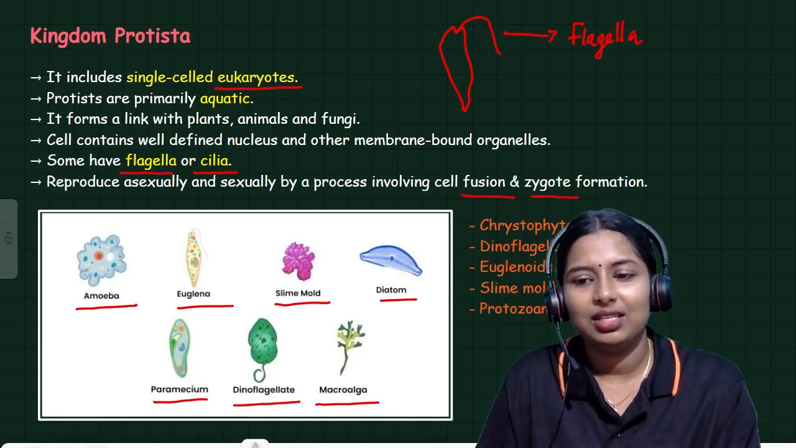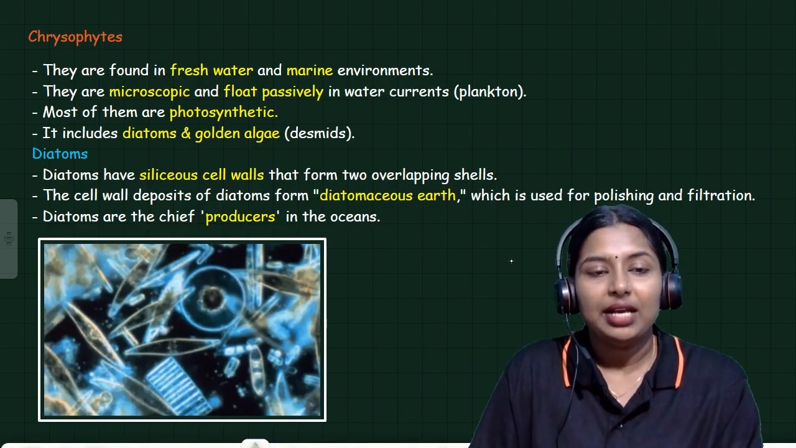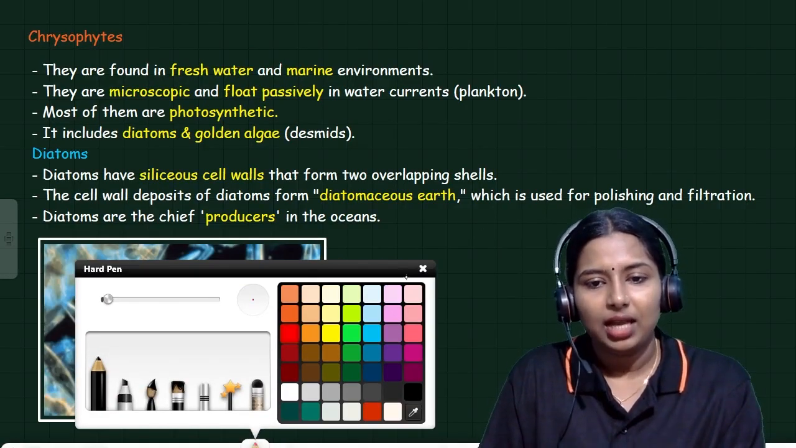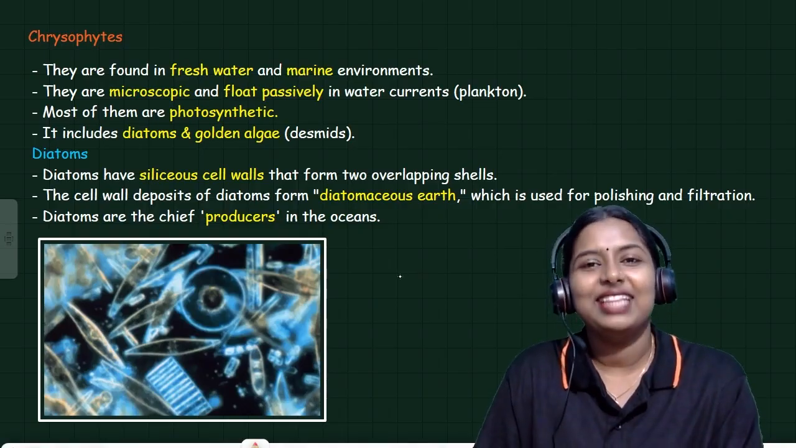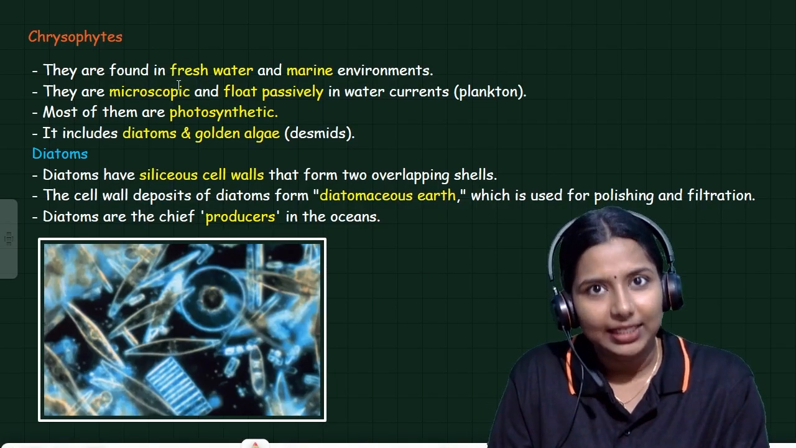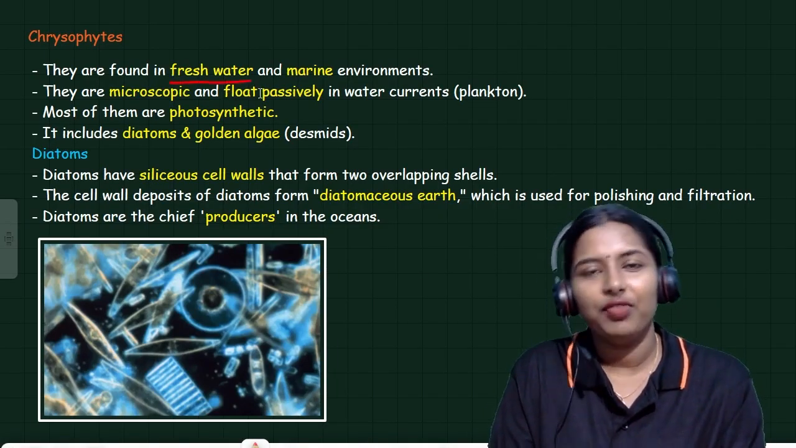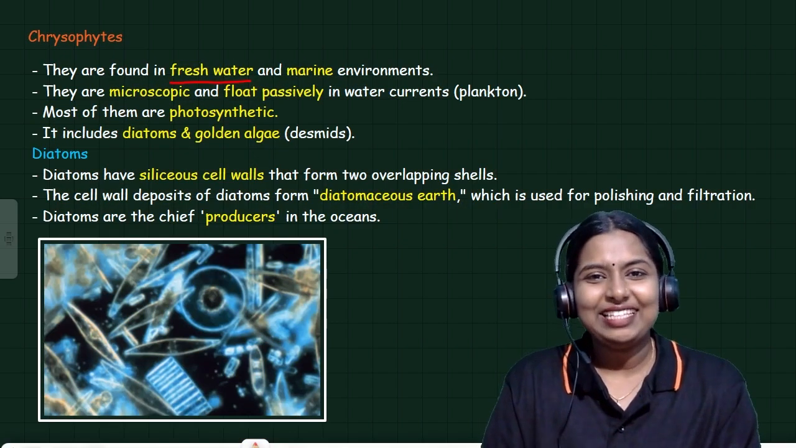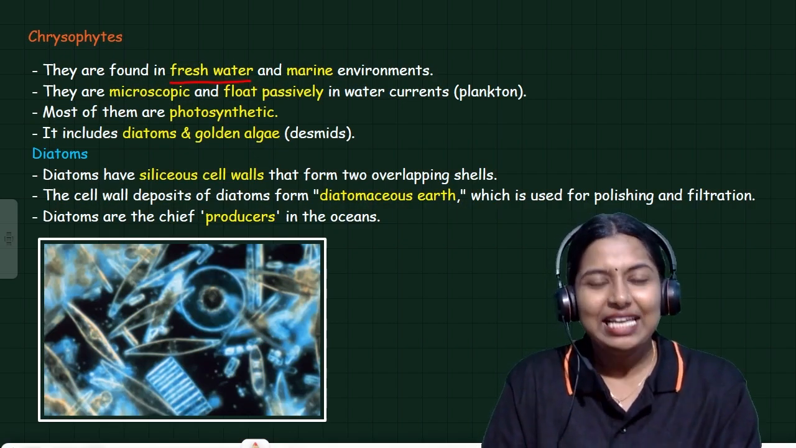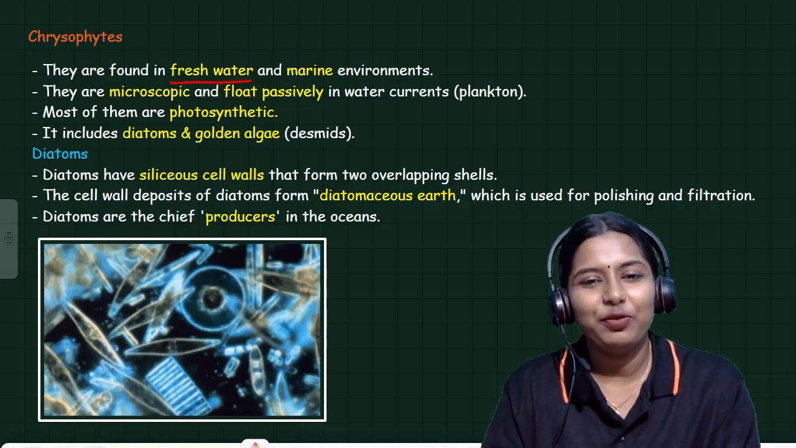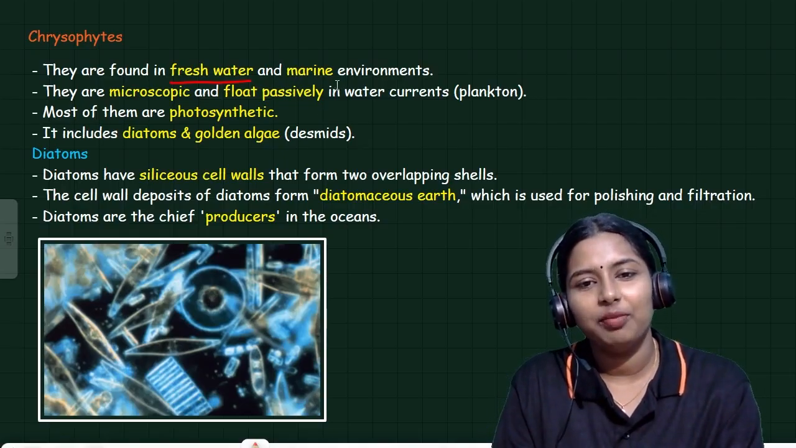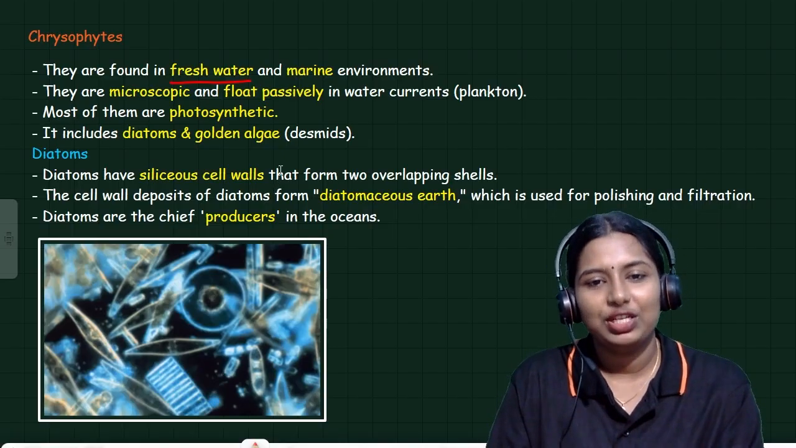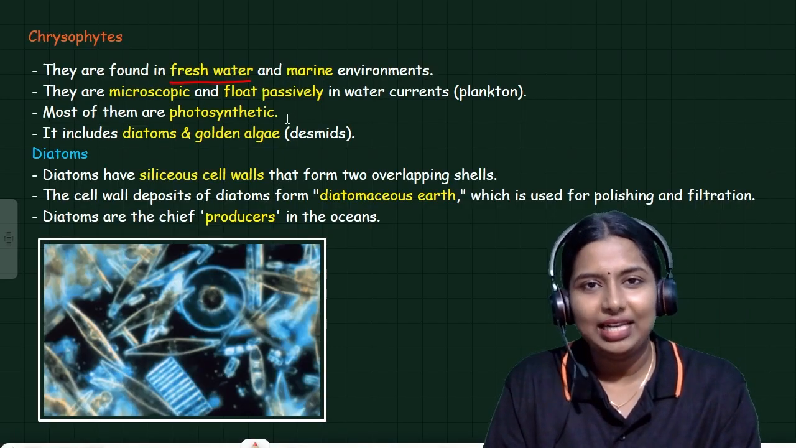I will explain these five in the next slide. Chrysophytes. What are chrysophytes? It's a kind of protista. They are found in fresh water. Okay, so let us have a look into chrysophytes. Chrysophytes are found in freshwater and marine environments. Where can we see this? It is present in freshwater and in the marine environment.